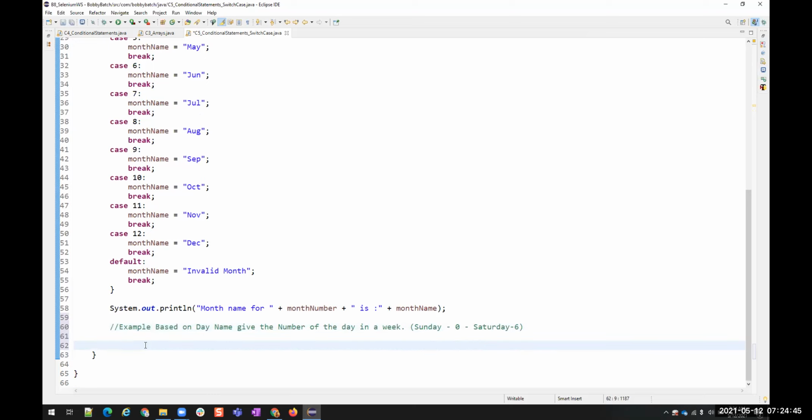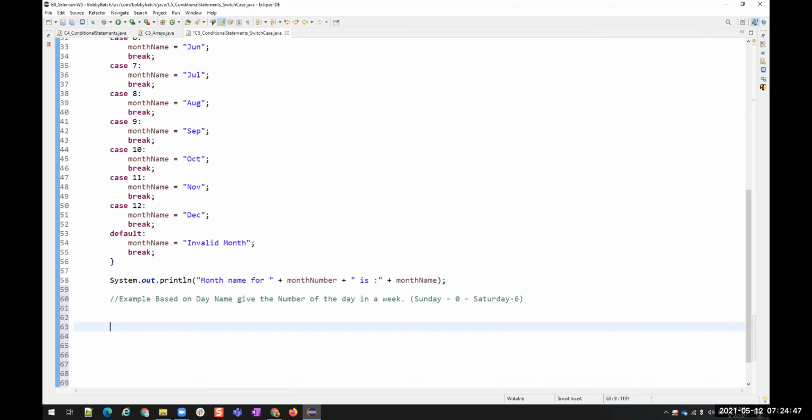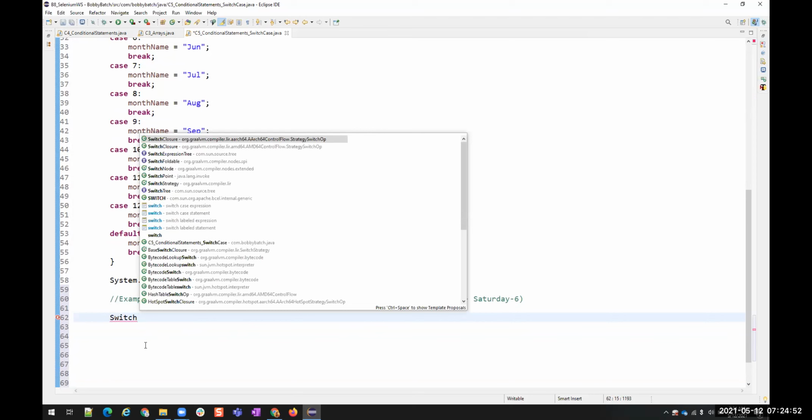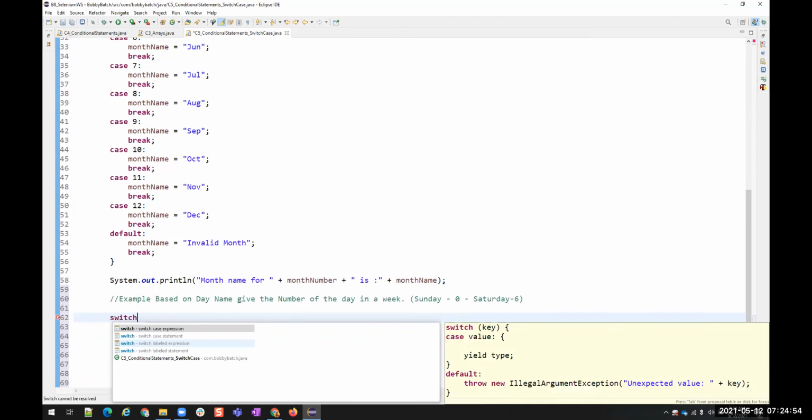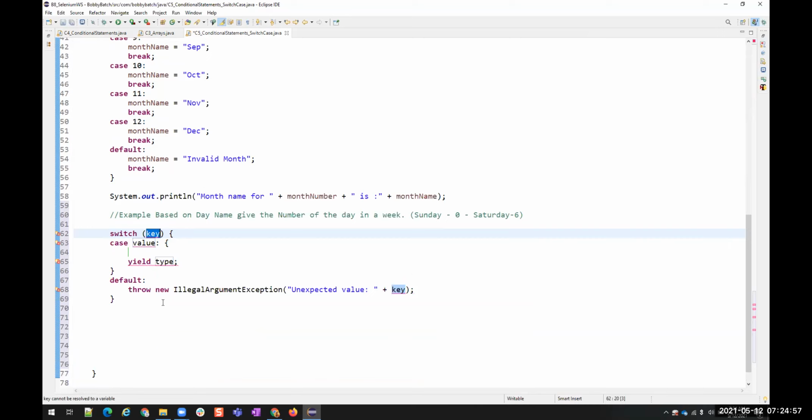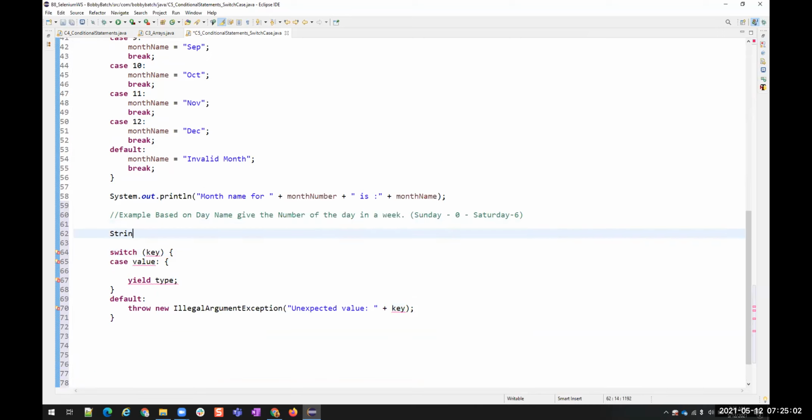Now let us see that example. Switch. So here I'll say string weekday name is equals to, and I'll pass this weekday name to the switch.